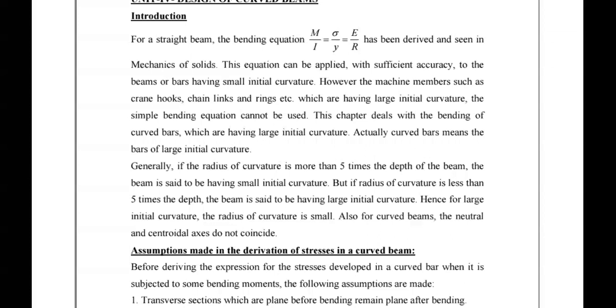And the second type of model is whenever you are having a direct stress, because everywhere we are not having only bending stresses, and not only standard cross sections like rectangle, triangle, circular section. Likewise, suppose you are having crane hooks or chain links or any other objects which have a large amount of curvature, what are you supposed to do?